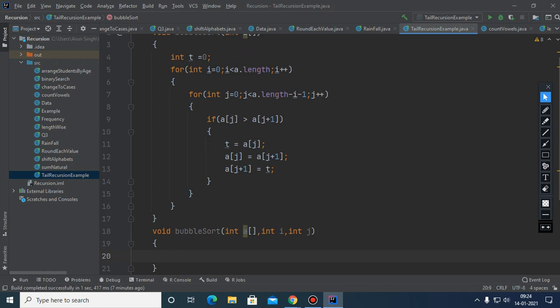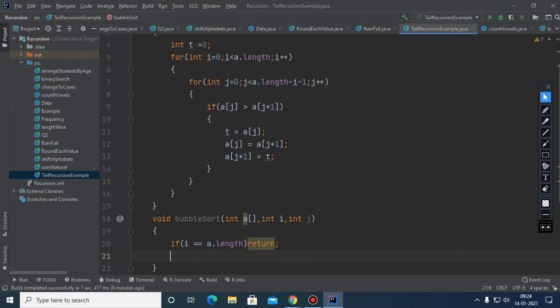When will this i loop terminate, please tell. When i will be equal to a dot length minus 1? Absolutely. That's why I should write: if i reaches a dot length, immediately stop the process, because when i terminates, everything is gone. So this is the base case.